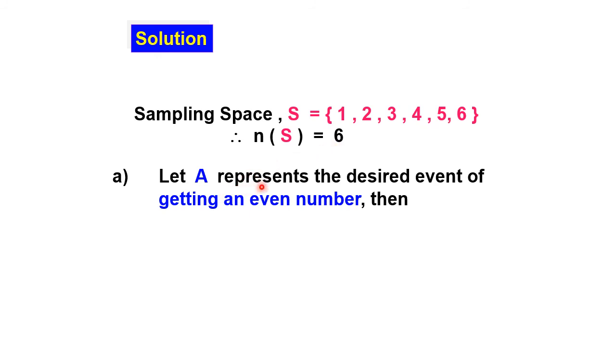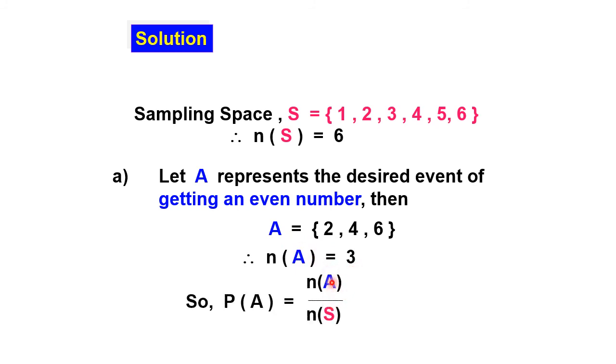We define A to get an even number. So event A is 2, 4, and 6, for even numbers. So we know from here the number of A is 3, so our probability n(A) over n(S) is 3 divided by 6. So we got probability 1 over 2. That's for event A.